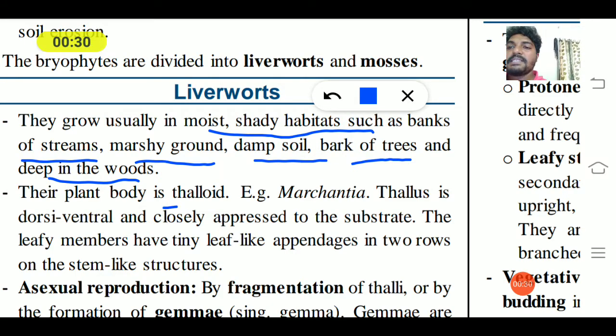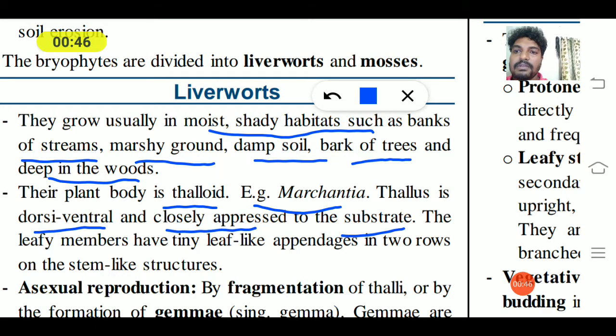Their plant body is thalloid. In algae we call it a thallus, here we call it thalloid. The best example is Marchantia. The thallus is dorsiventral and closely appressed to the substrate. Dorsiventral, so the upper and lower surface are compressed and attached to the substratum.